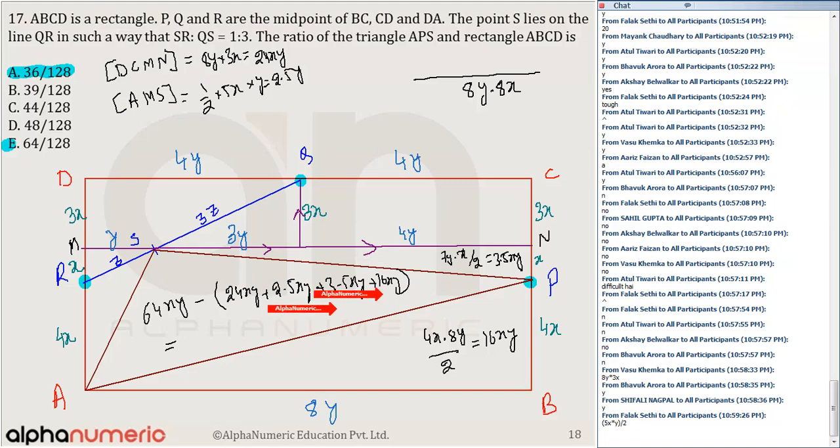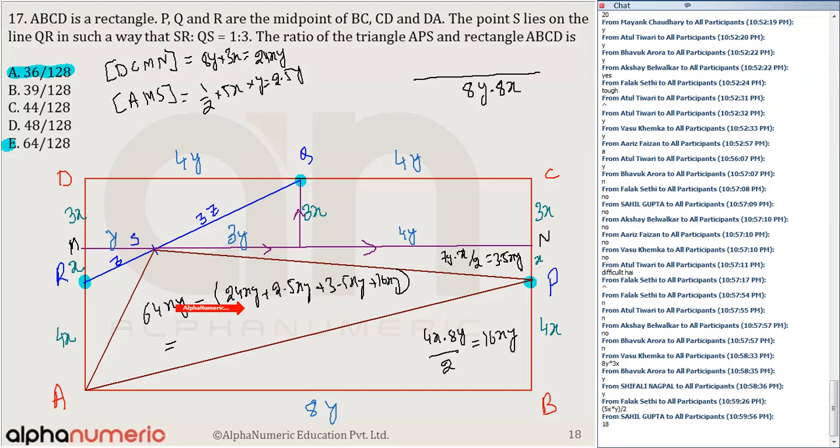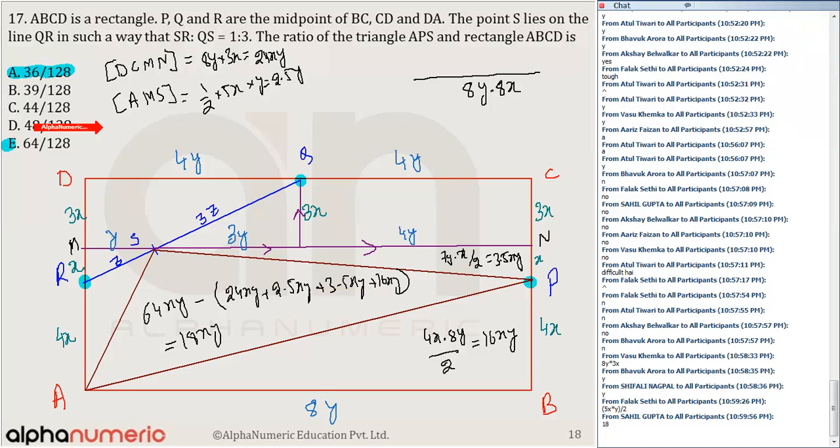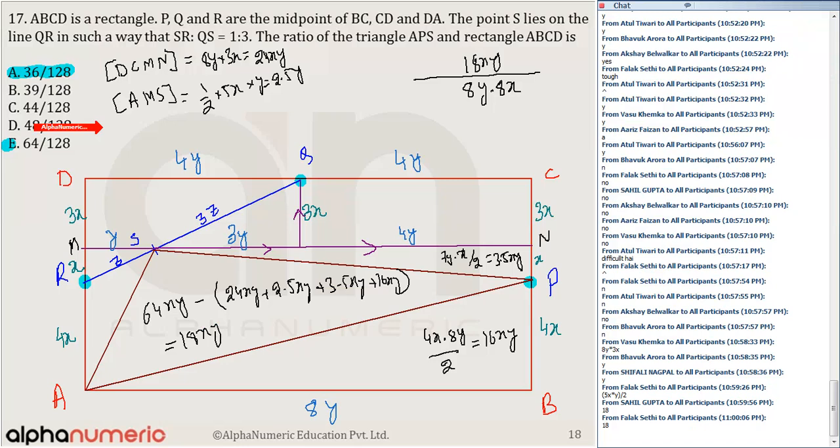That is equal to 6. 16 plus 6 is equal to 22. 22 plus 24... one second, I wrote it wrong, this is 16. 18 is coming, surely the final value. This is 18xy. So the answer for me is 18xy, and in the denominator it is 64xy, which is the same as 18 to 64, that is 9 to 32.